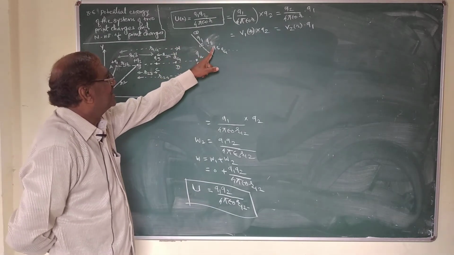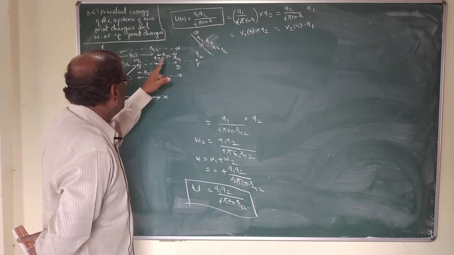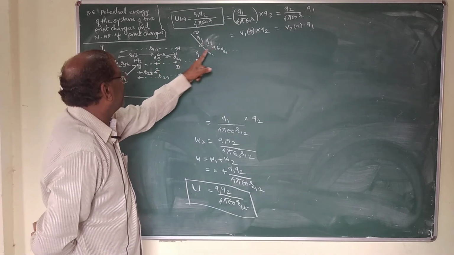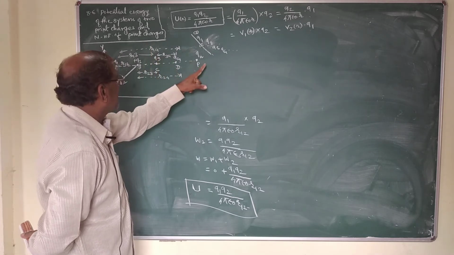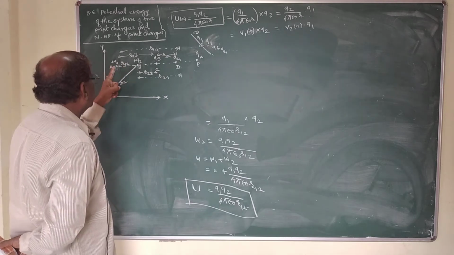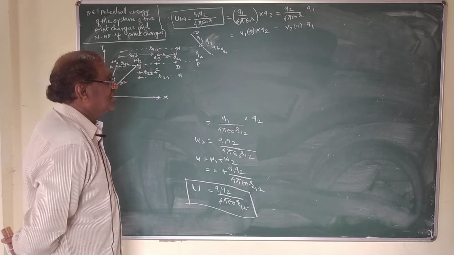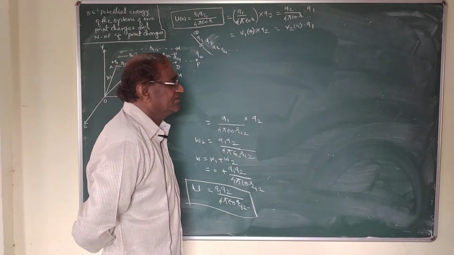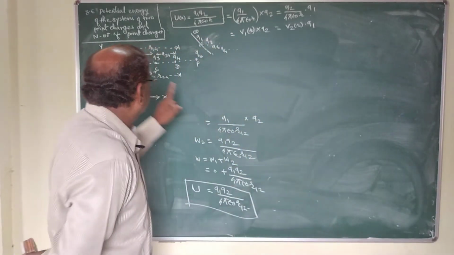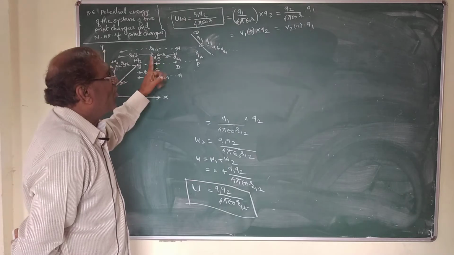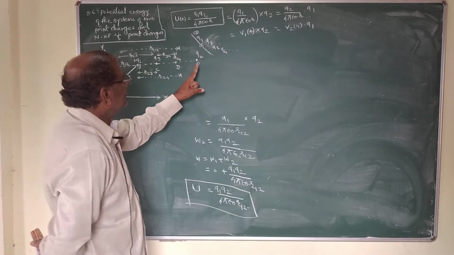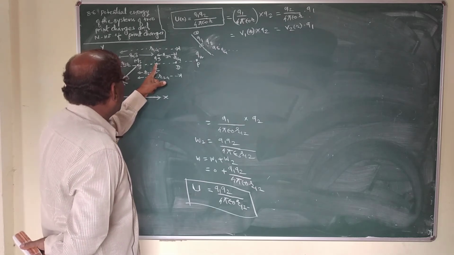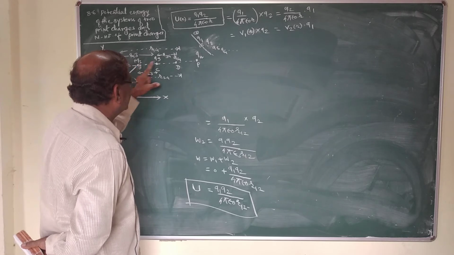Now we have to bring Q3 charge from infinity to point C. If we have to move Q3 charge from infinity to point C, then the electric field of these two charges, Q1 and Q2, opposes it. So against the electric field of Q1 and Q2, if we perform some work on Q3 charge, then Q3 charge moves from infinity to its present location at point C. So how much work is required in bringing Q3 charge from infinity to point C against the direction of the electric field of Q1 charge and Q2 charge is given by